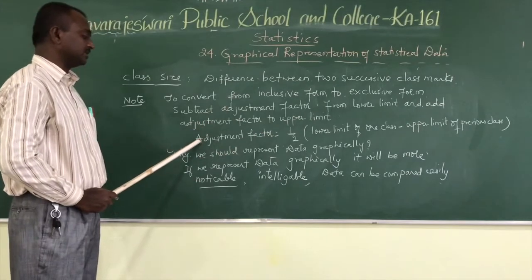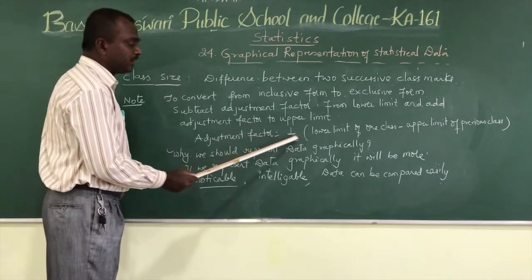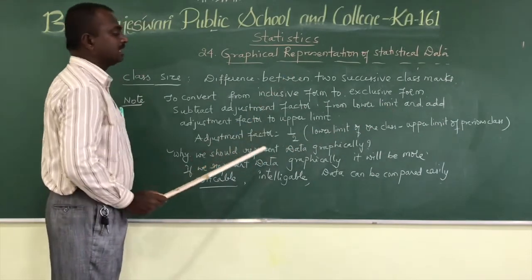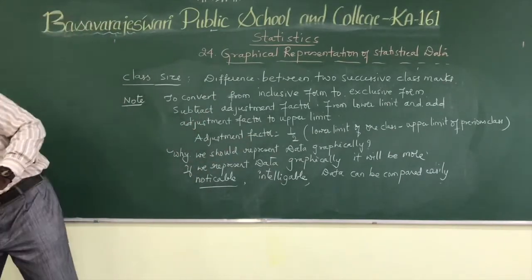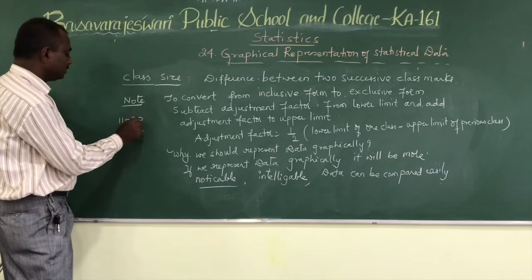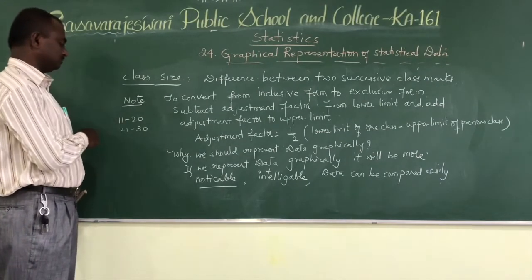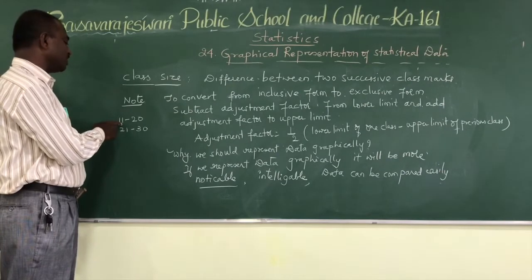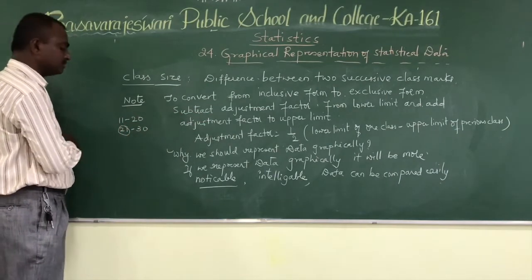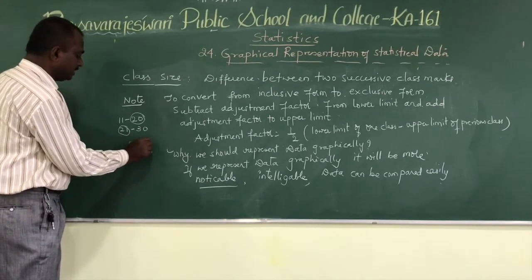So what is the adjustment factor? Adjustment factor is equal to 1/2 of the lower limit of one class minus the upper limit of the previous class. I will show you how we can get that. For example, 11 to 20, 21 to 30. These are two class intervals in inclusive form. We have to convert them into exclusive form. So what is the adjustment factor? Lower limit of one class minus upper limit of the previous class, that is 21 minus 20, divided by 2.